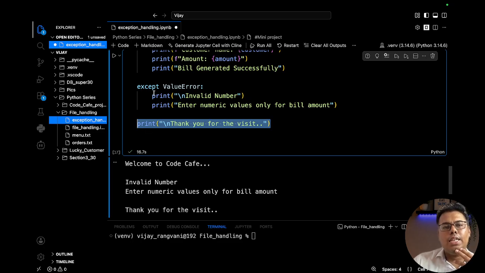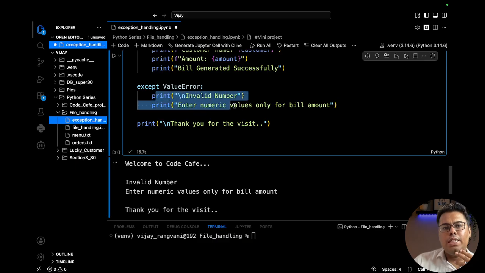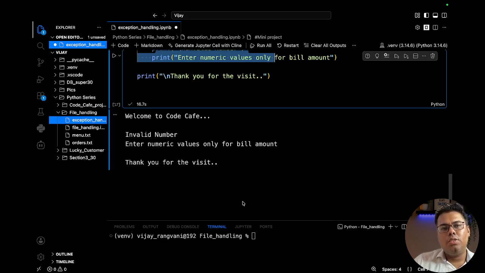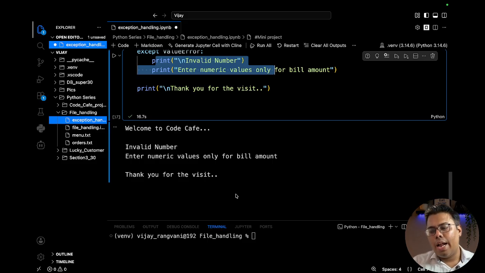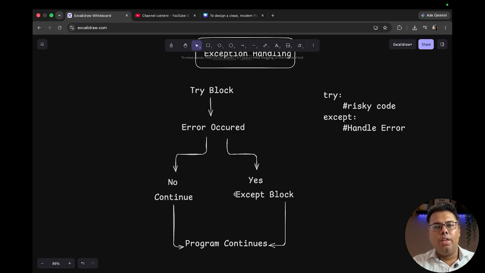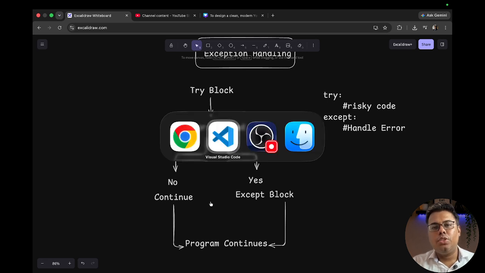If we do not have the except block, we have seen this multiple times, the program crashes in between and gives us an error message. So this is why we use the try except block. In this video we learned how the try except flow of the program works, how the syntax is, and how we can implement that in VS Code.